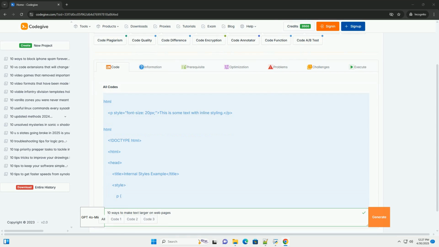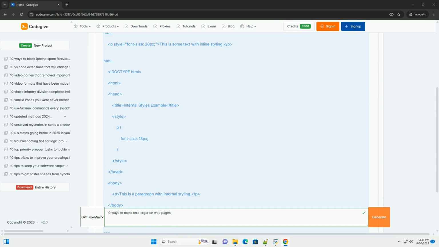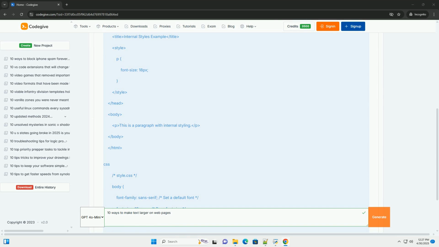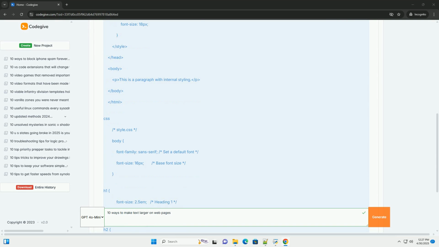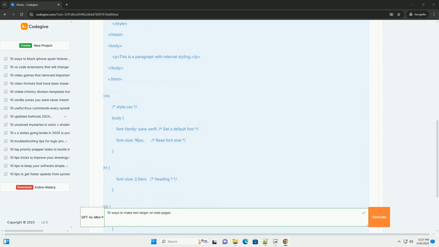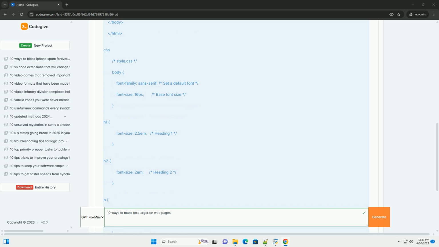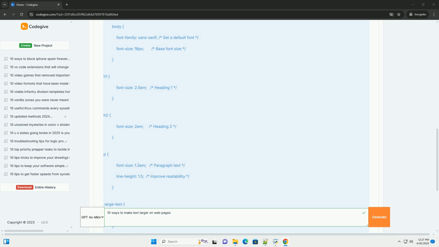OK, let's dive into 10 different methods to make text larger on web pages, complete with explanations and code examples. We'll cover a variety of approaches using CSS, from the simplest to the more advanced and responsive. Understanding CSS and text sizing. Before we begin, it's important to understand the core principle.